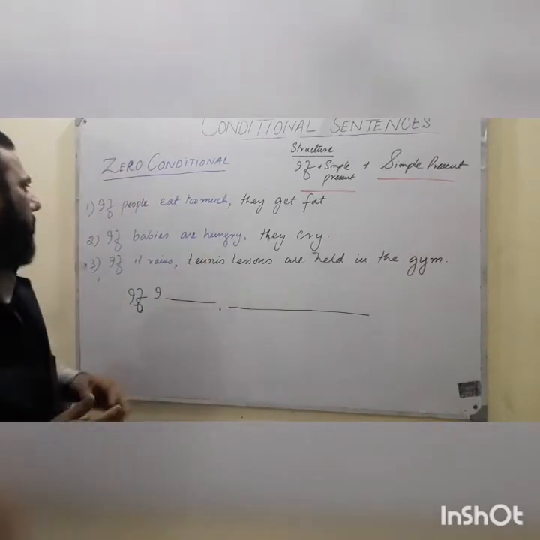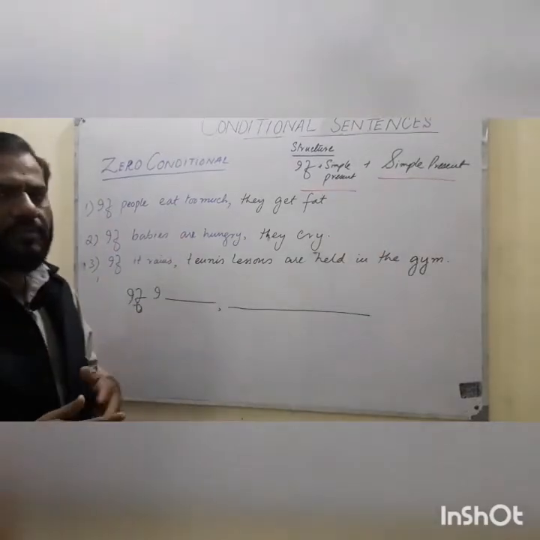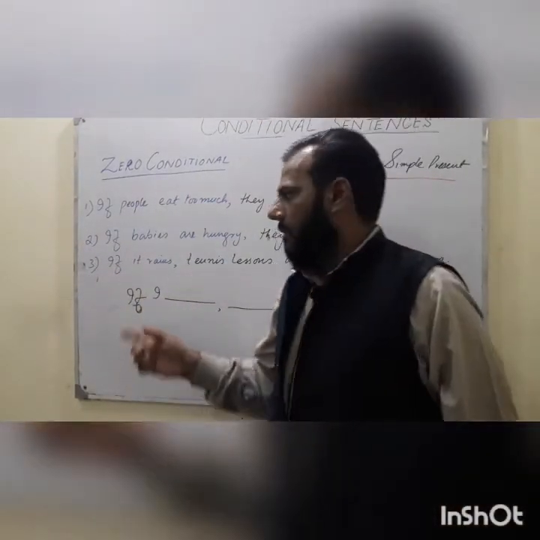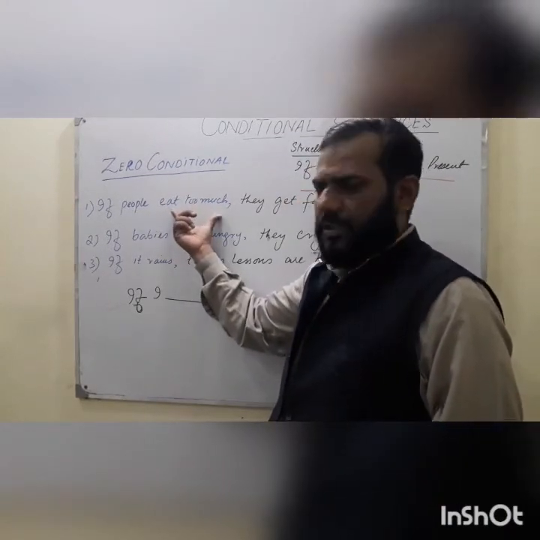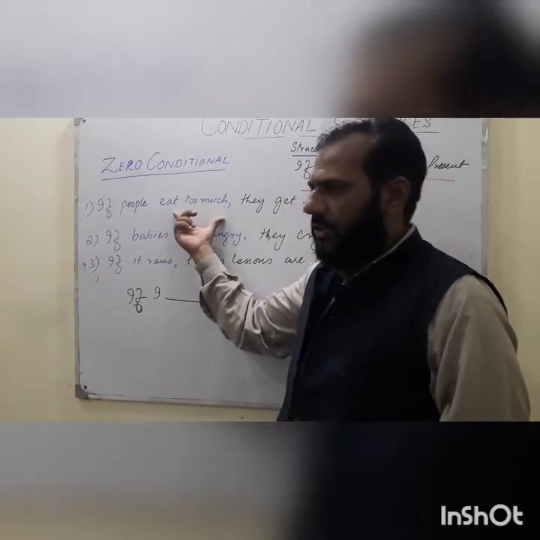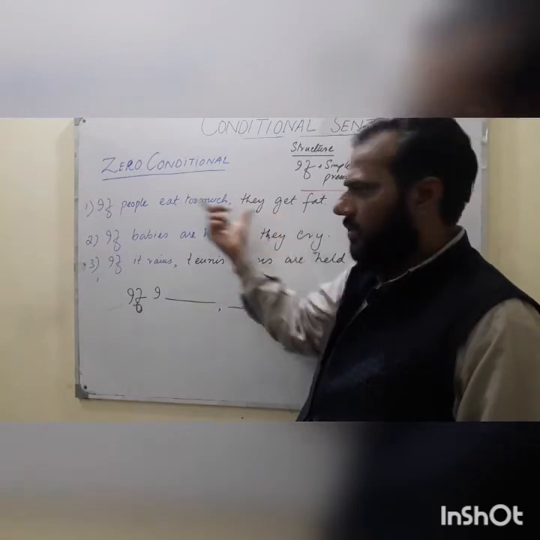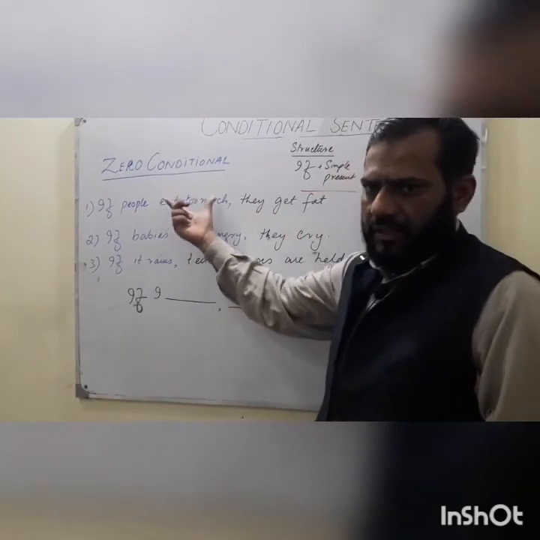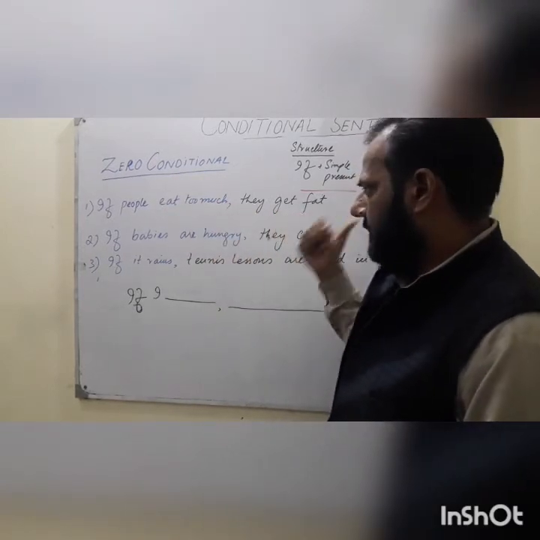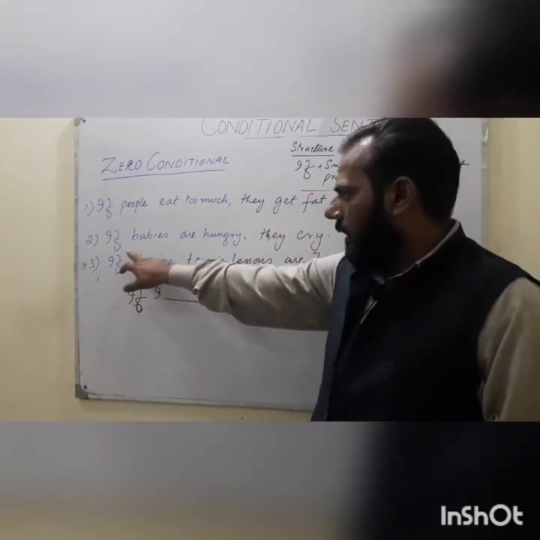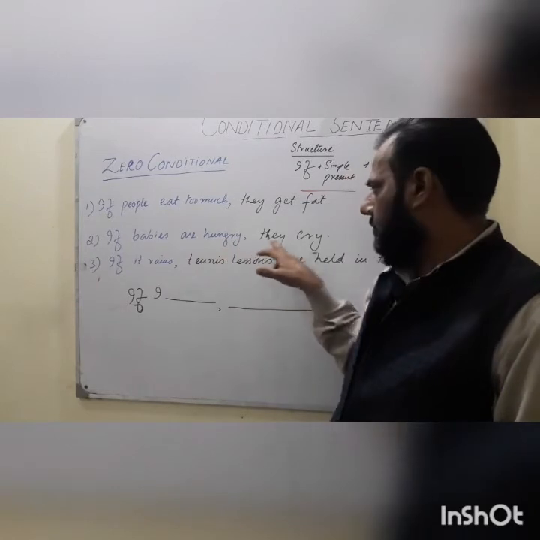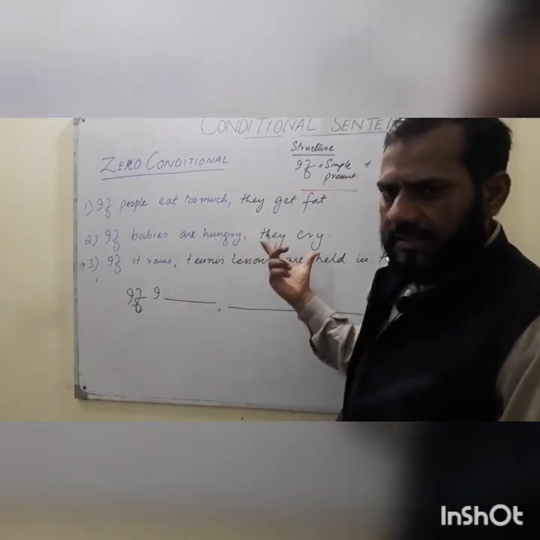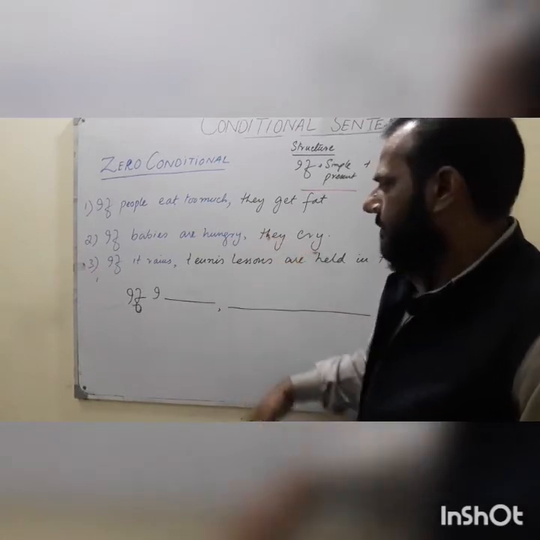So look at the example. If people eat too much, they get fat. So this is the reality. Look at it: people eat too much, this is a fact. When people eat too much, they get fat. So both of them are realities. This is a zero conditional clauses example. The second example, if babies are hungry, what happens? They cry. So both of these sentences are reality sentences.